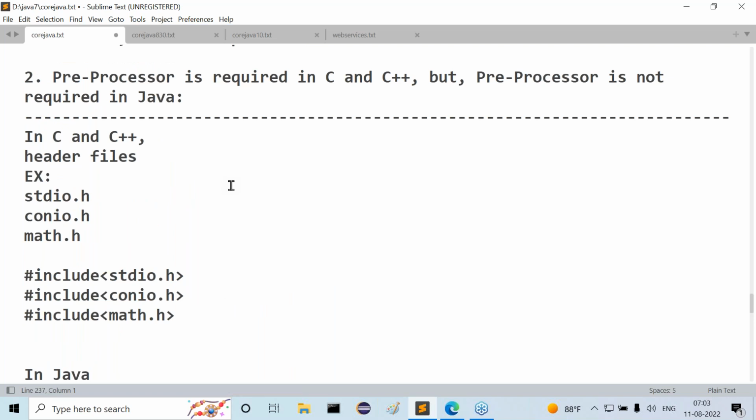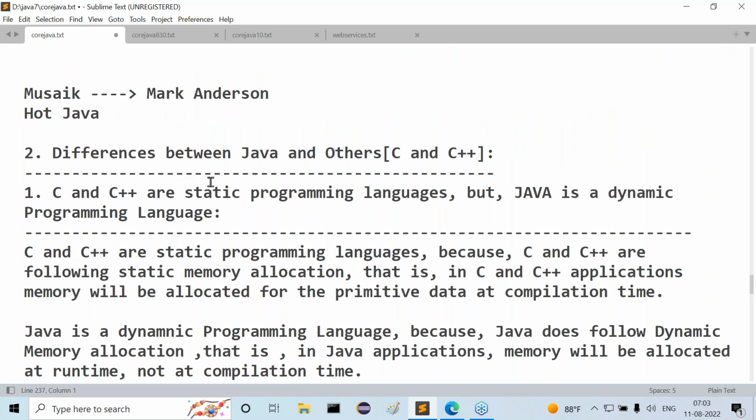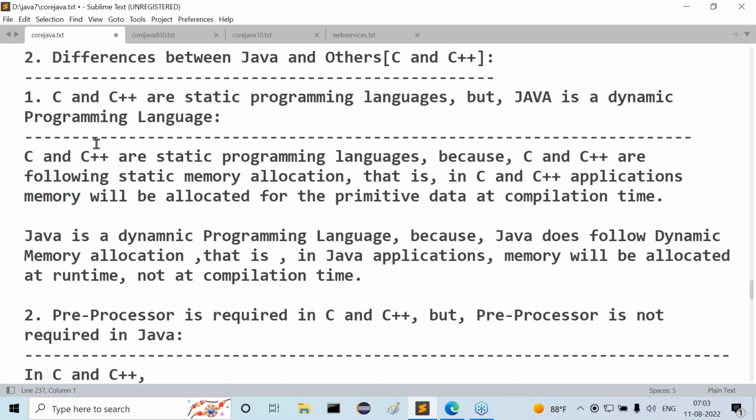Already we completed one difference, and we are about to complete the second difference. So what was the first one we completed there?